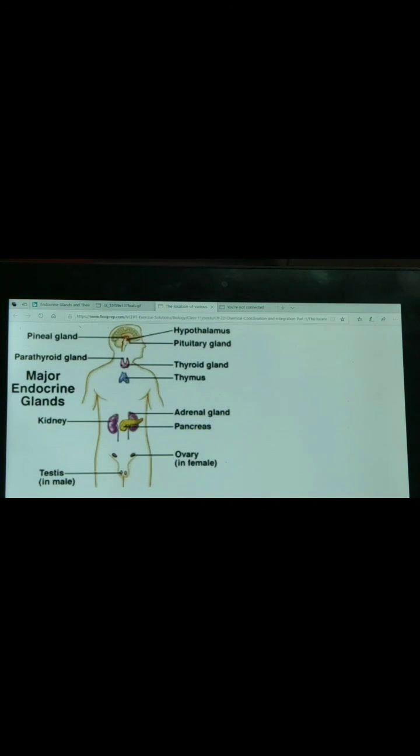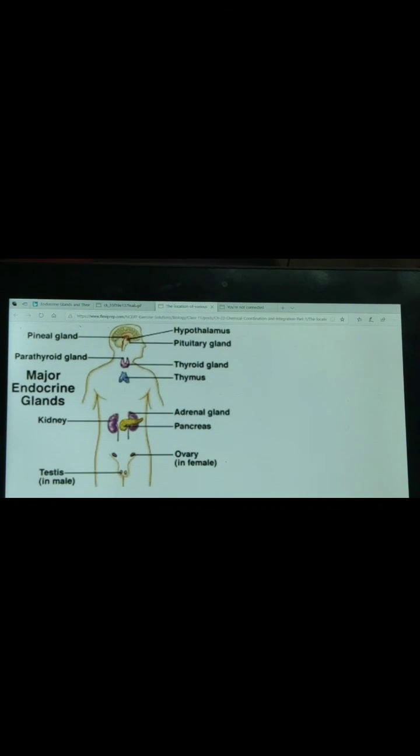Okay, next is adrenal gland. Adrenal gland secretes adrenaline hormone. It increases our heartbeat and respiratory rate to supply more oxygen to the muscle cell or the target organ. It is the hormone adrenaline. It is also known as stress hormone or fight or flight hormone.